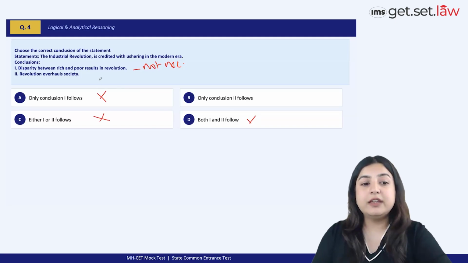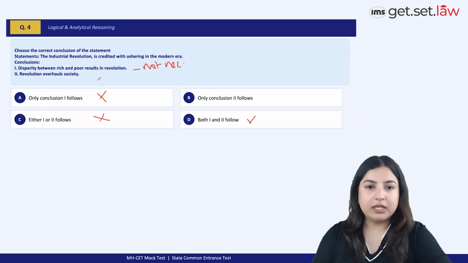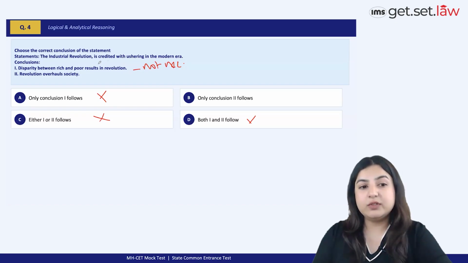Revolution overhauls society. Overhauls is like a complete change, right, in the societal structure. So it's only fair to conclude that revolution does overhaul the society, which is why the Industrial Revolution ushered in the modern era. So only conclusion 2 follows.